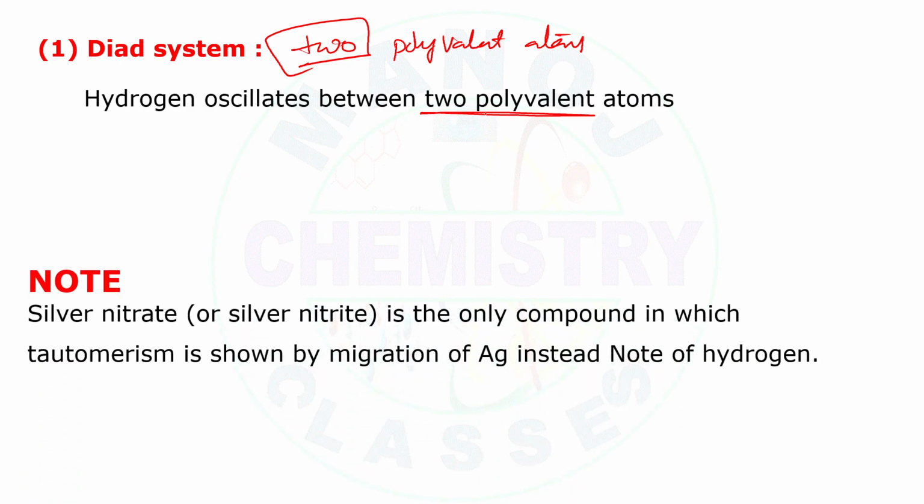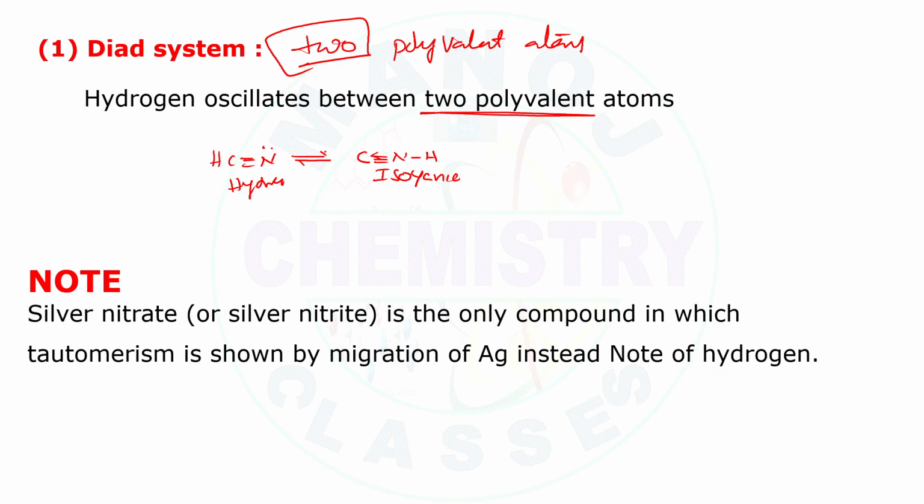For example, I would like to take hydrogen cyanide, HC triple bond N. This one is hydrogen cyanide. It will oscillate to C triple bond N with the hydrogen on the nitrogen. This one is isocyanide, and this one is hydrogen cyanide.